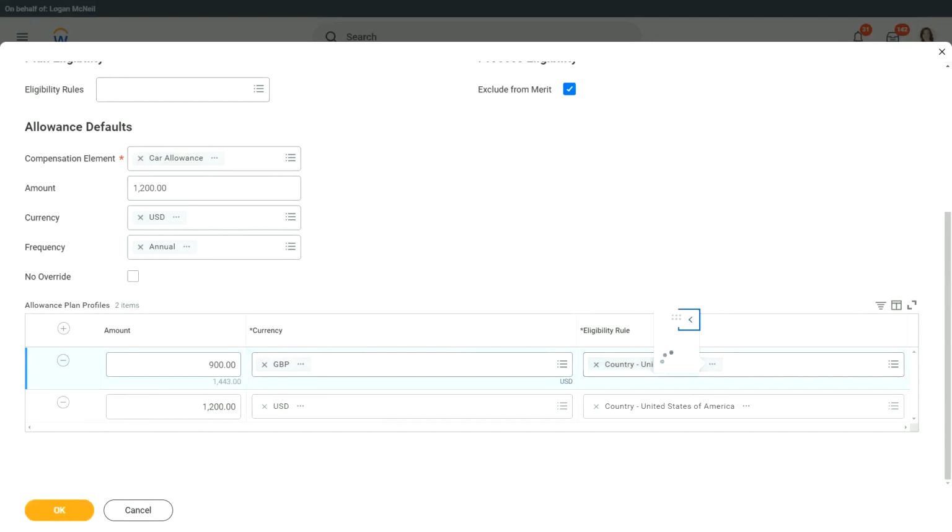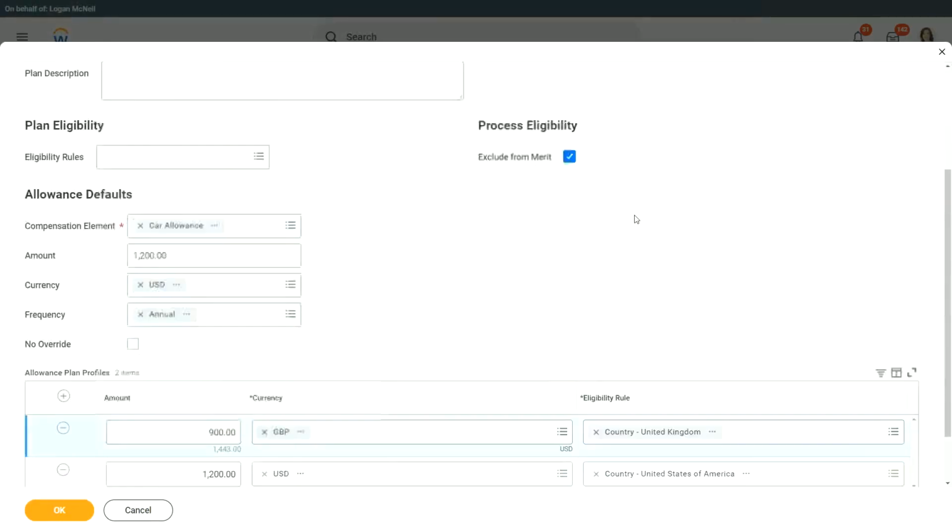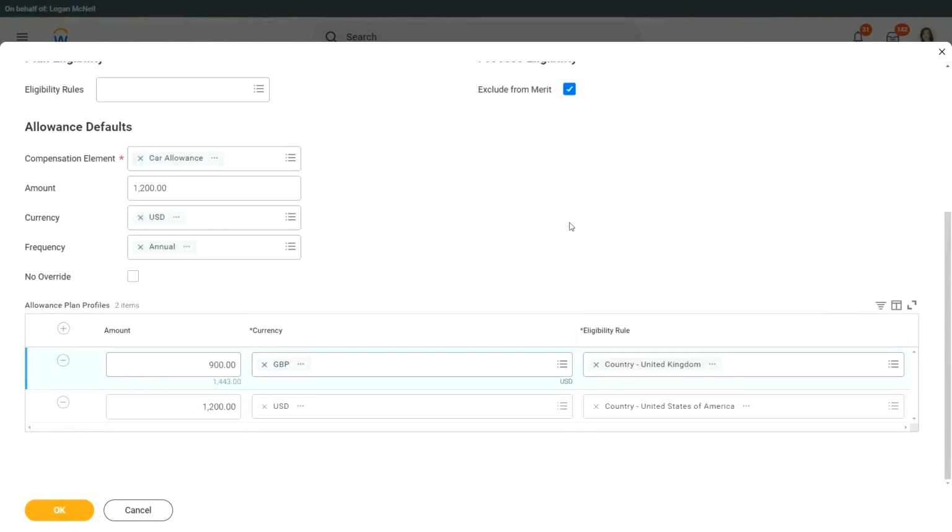Country United Kingdom means that your country is UK. But if you want to make it a bit more realistic or more complicated, you can put in more conditions in one rule, or you can add multiple rules here as well. You are flexible in using eligibility rules.